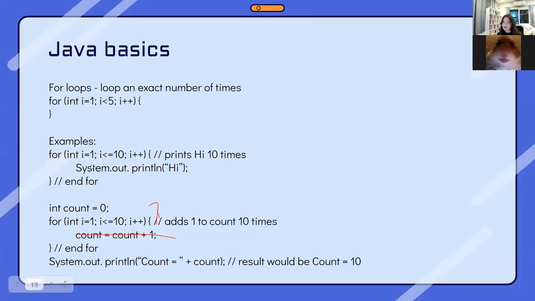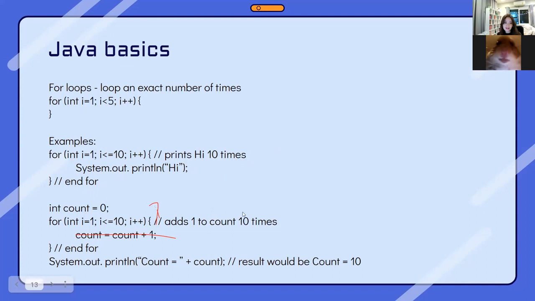So for i equals 1, i will start from 1. If i is less than or equal to 10, it will keep on running the loop, and i will increase by 1. So this example would print out hi 10 times, since in between that, we're writing hi.